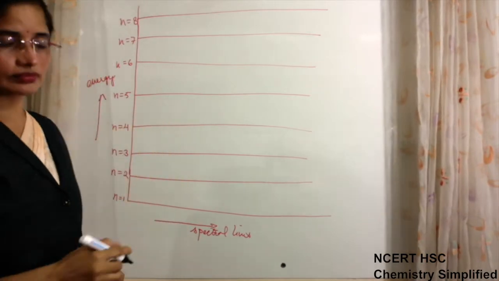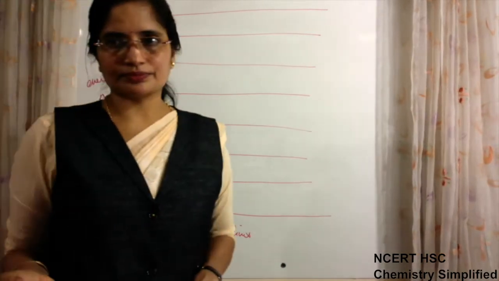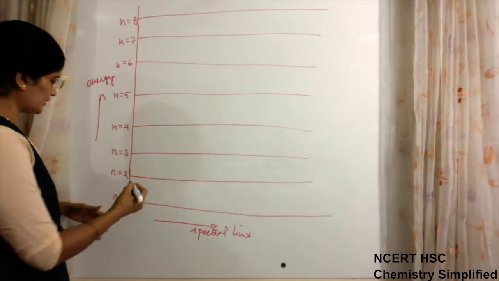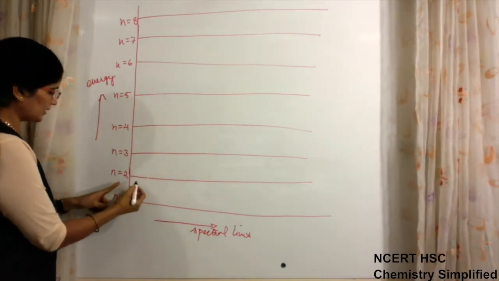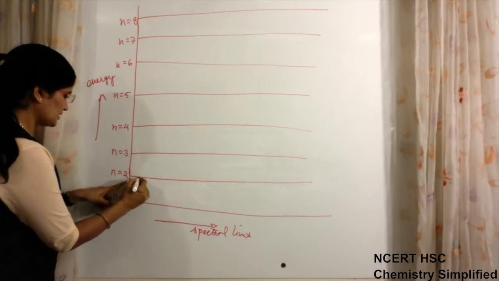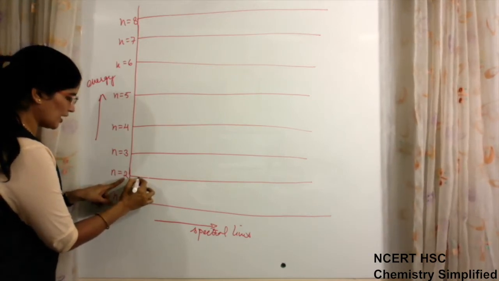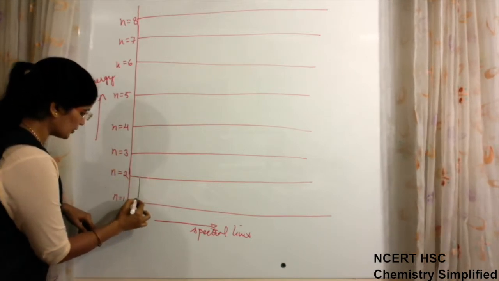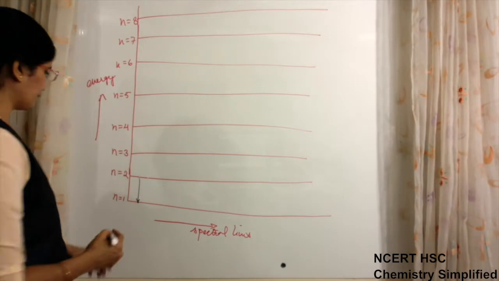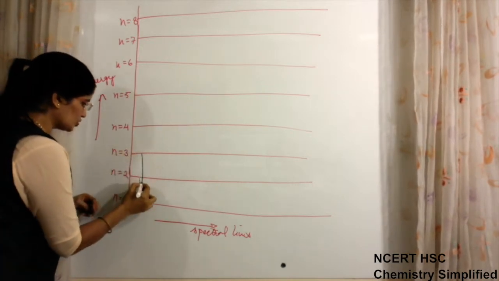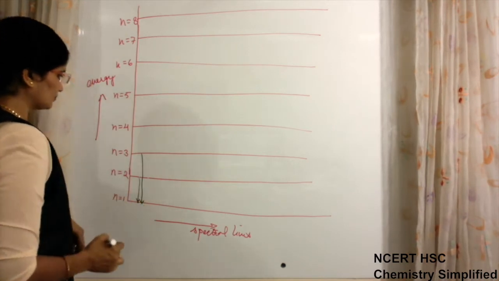Okay, once it has jumped, when it tries to return back, it may happen that if the electron is in n is equal to 2 after absorbing energy, when it returns back, it will come to n is equal to 1. Then an electron which has jumped to 3 will also return to n is equal to 1.